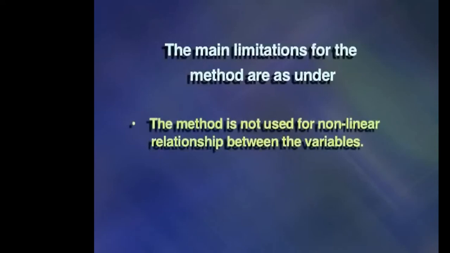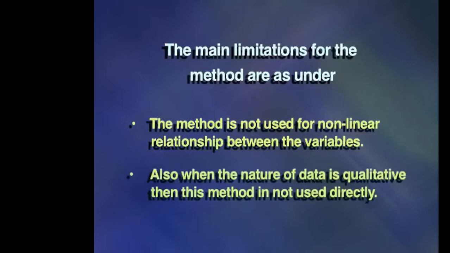Limitation of Karl Pearson's correlation coefficient. This method gives the most reliable value of the correlation coefficient in the case of a linear relationship only. The main limitations of the method are as under. Number 1: the method is not used for a non-linear relationship between the variables. Number 2: also, when the nature of data is qualitative, then this method is not used directly.